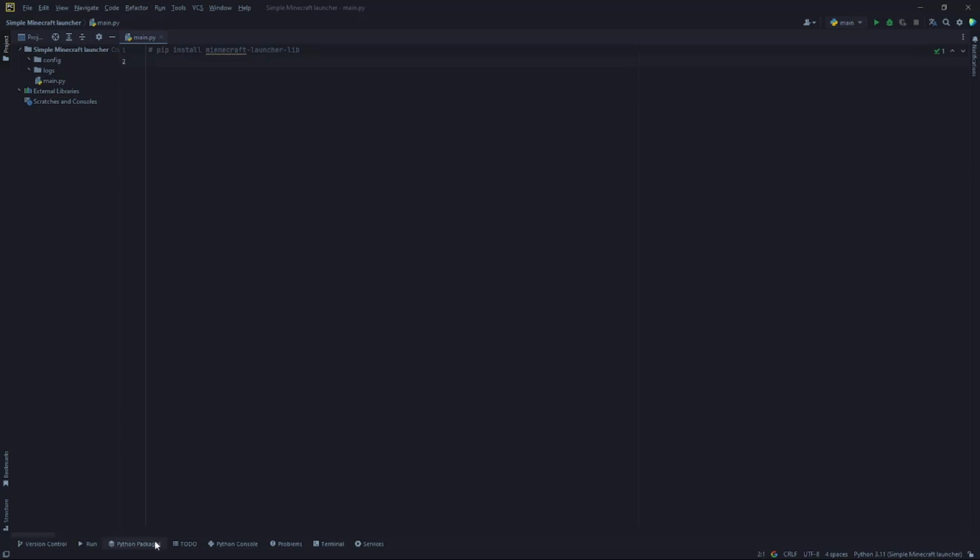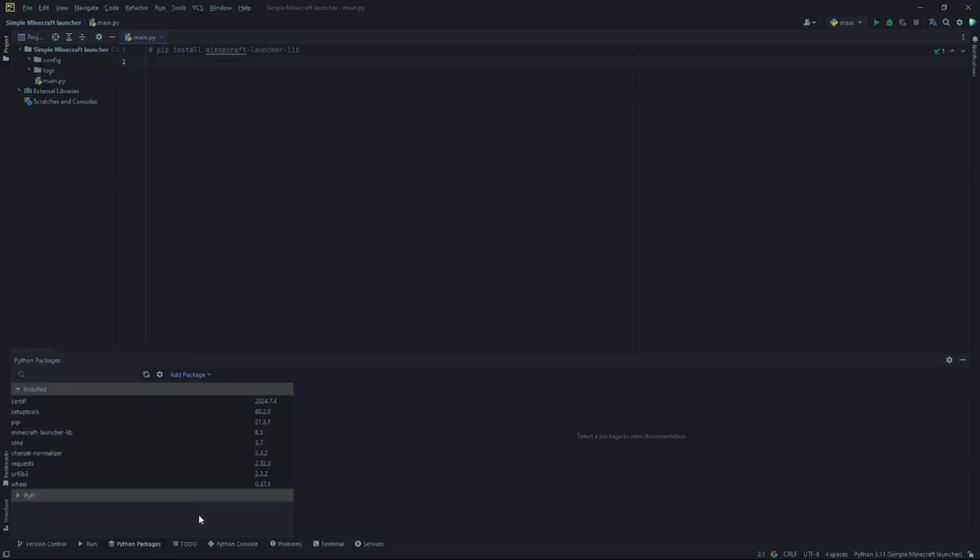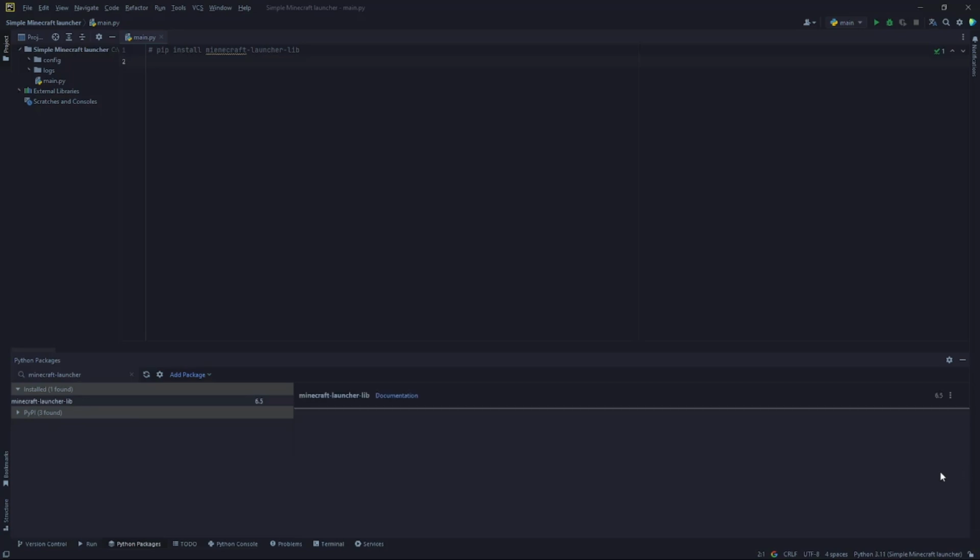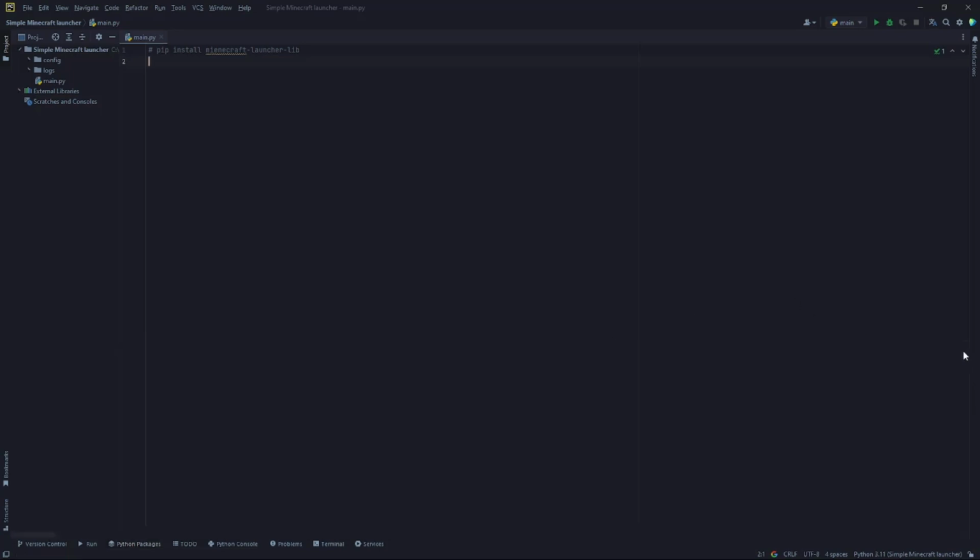I have already installed it, but if you are using PyCharm, you can go into Python packages and search for minecraft-launcher-lib and then install it. And if you are using another type of IDE, you can just write into your terminal, pip install minecraft-launcher-lib. So first of all, let's import it.